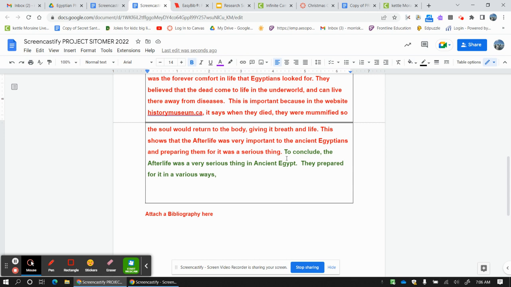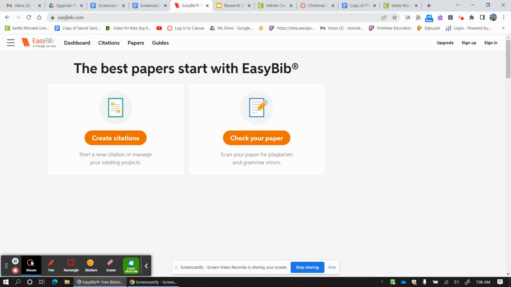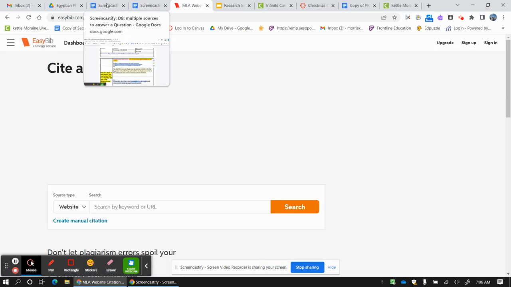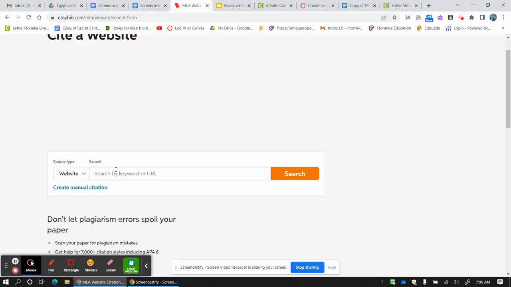Wonderful. Now I have to do my bibliography. Here's how you do a bibliography. You go over here and you type in EasyBib right here, easybib.com. Then you go to create citation. It says, is it a website or a book or a journal? Well, you and I, we used either website or a book. Even if you used a YouTube clip, it's a website. So I'm going to go website. And the website I used, this first one, was this one, Ducksters. So I'm going to copy. Then I'm going to go back here. And I'm going to paste.